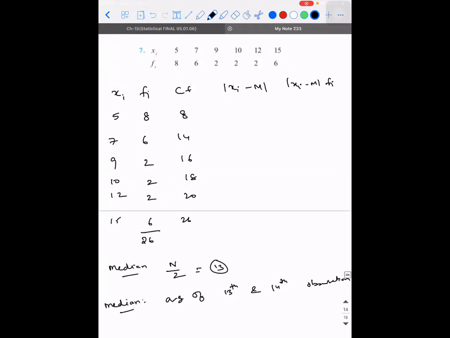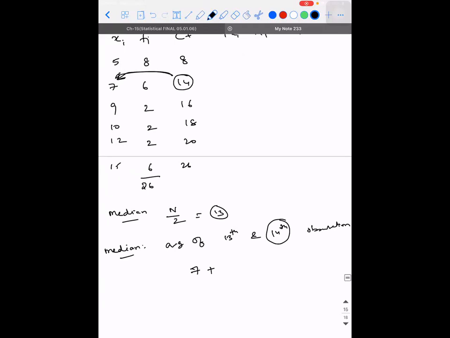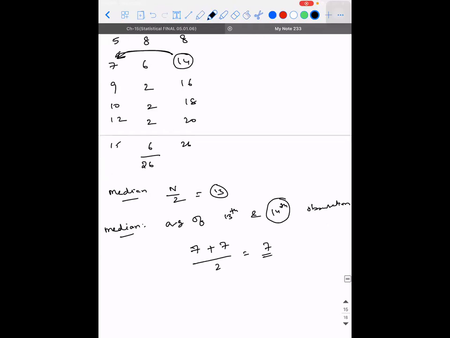I don't have the 13th observation, so I have to look for a number which is greater than 13. What number corresponds to 14? 7. So the 14th observation is also 7. If at all you didn't have that 14, you should have looked at the next number, 16. 7 plus 7 divided by 2 is 7. Now you are clear?